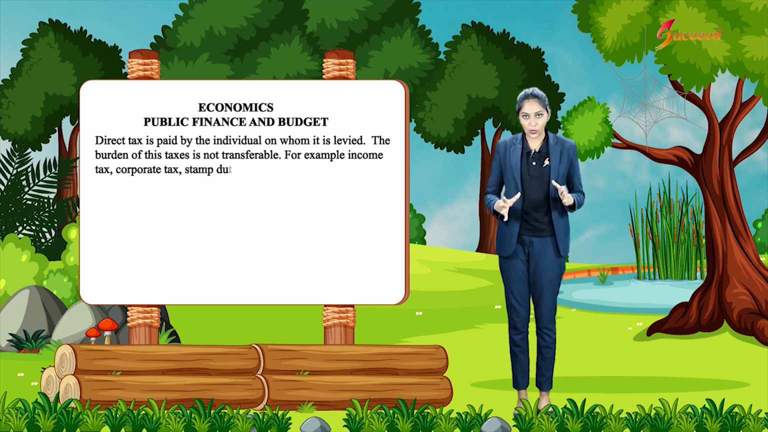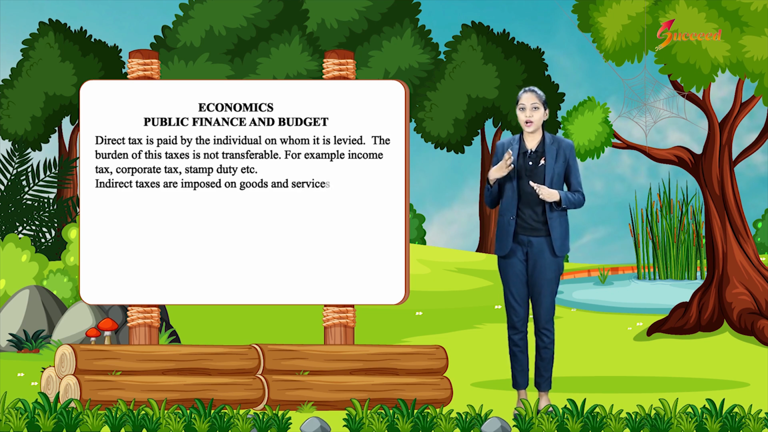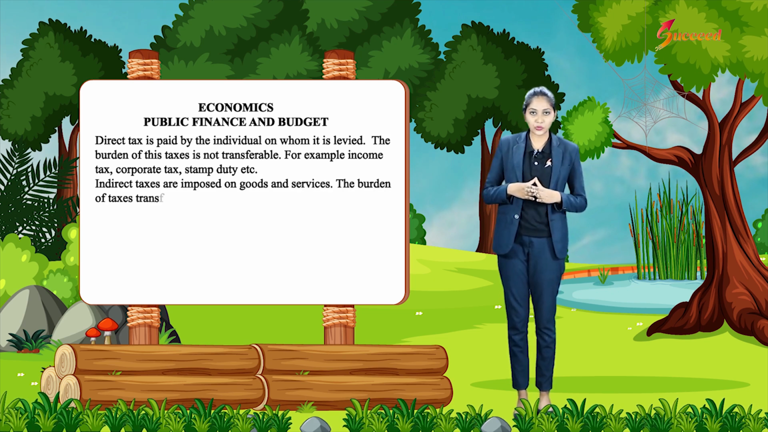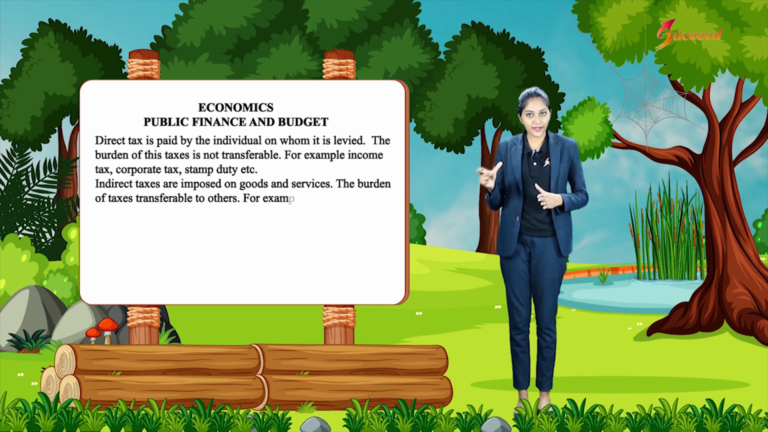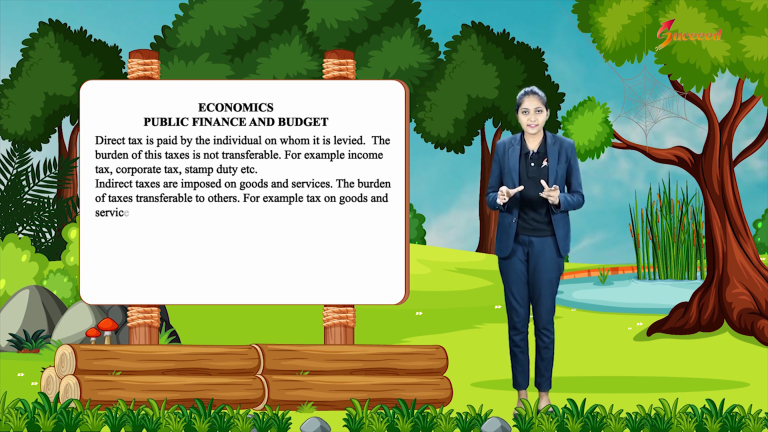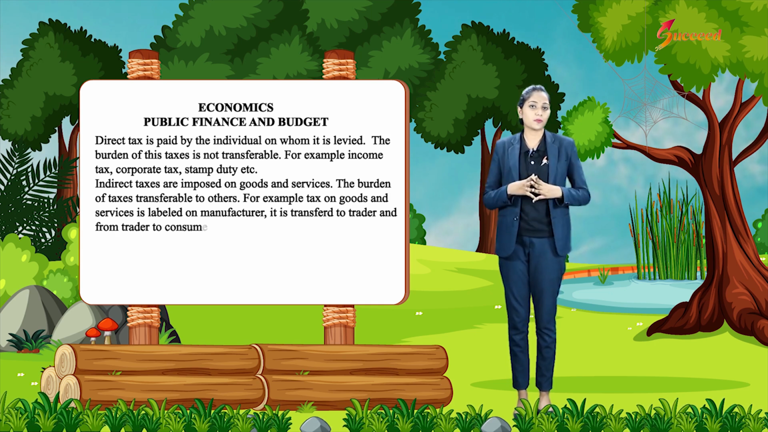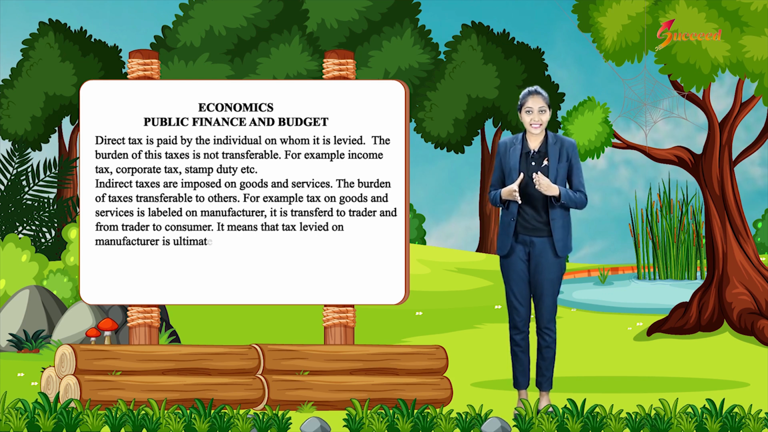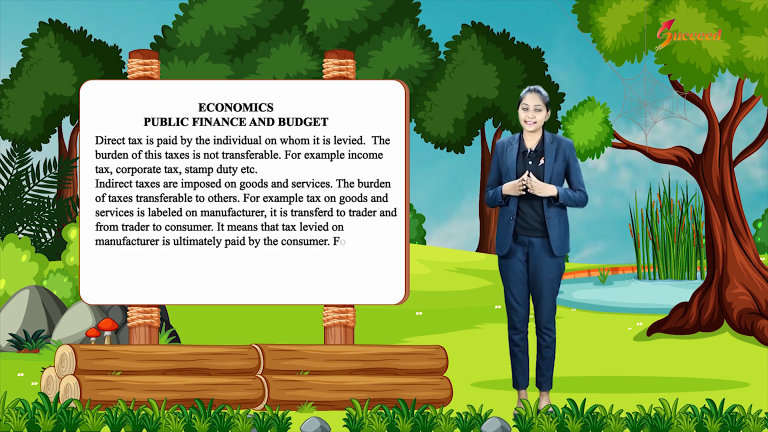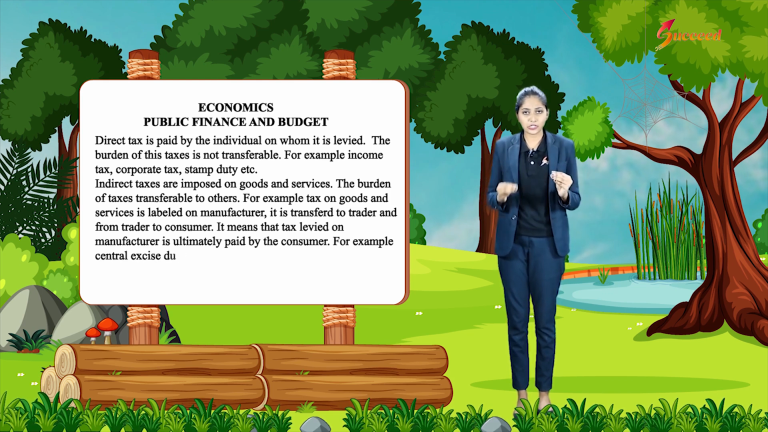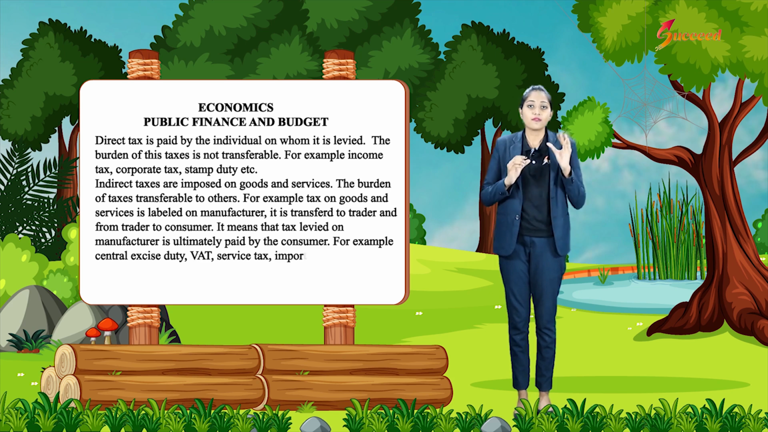Indirect taxes are imposed on goods and services. The burden of tax is transferable to others. For example, tax on goods and services is levied on the manufacturer. It is transferred to the trader and from the trader to the consumer. It means that tax levied on the manufacturer is ultimately paid by the consumer. For example, central excise duty, VAT, service tax, import, export tax, etc. However, government introduced a single tax, GST, from 1st July 2017.